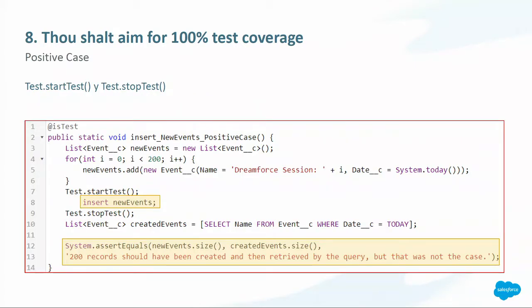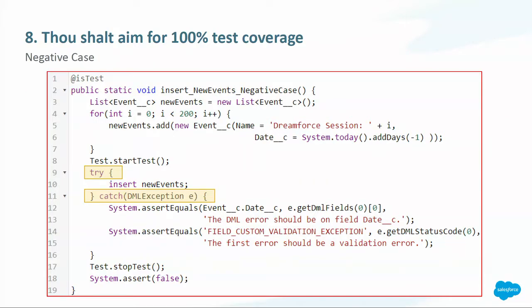So in here we have an example of the positive case, and something very important in our test are the methods startTest and stopTest. These methods let us start the transaction for our unit tests, and then start counting the limits for the platform that we talked about before. So in here we are creating an event and making sure that if I send a name and a date correctly, the event is going to be inserted in the platform, and I have to assert that really happened after I inserted the event.